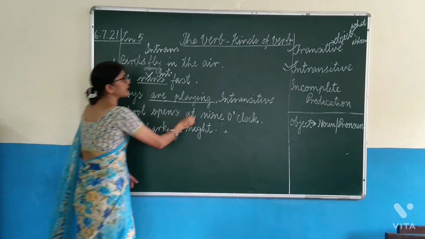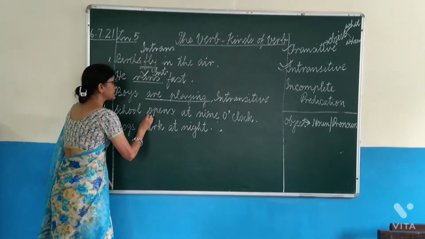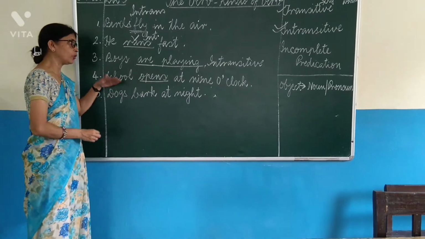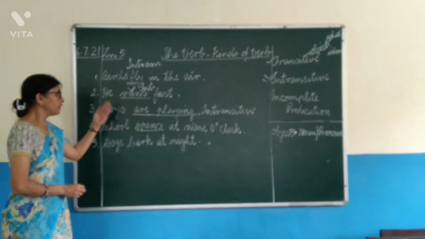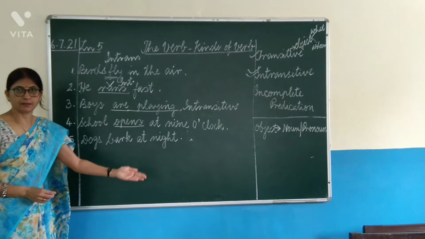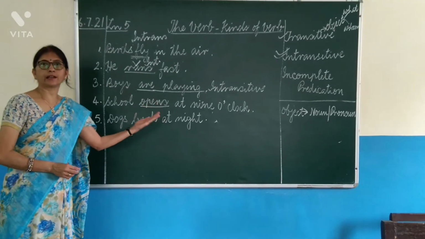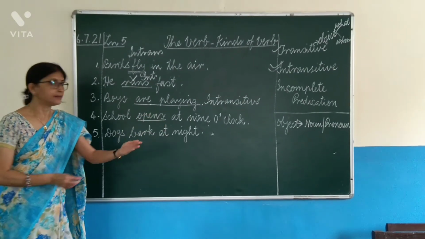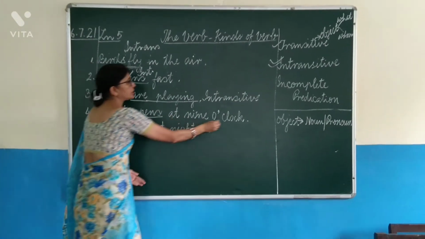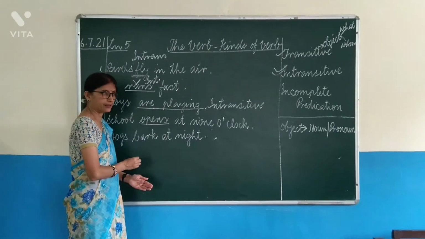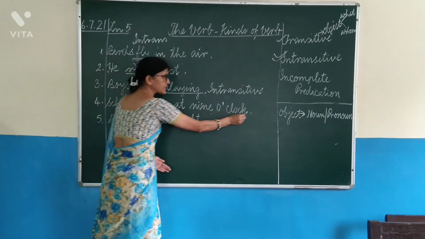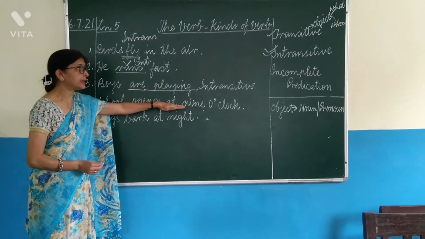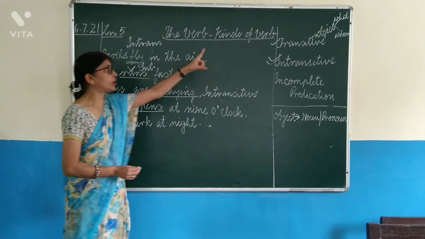Next, school opens at 9 o'clock. This is verb because this is showing action. Okay, and one thing more, the way you can recognize verb: verbs can be changed into past tense. This is also another way of recognizing verbs. Open, opened, opened. So, opens what? At 9 o'clock cannot be the answer. Opens whom? Then also this cannot be the answer. If I ask opens when, then it will be the answer, and we have to be restricted to what or whom only.